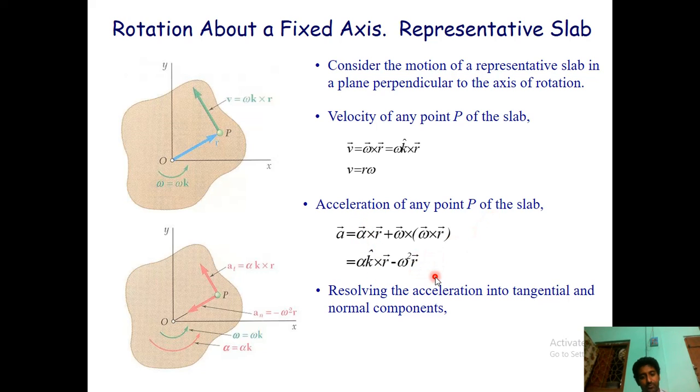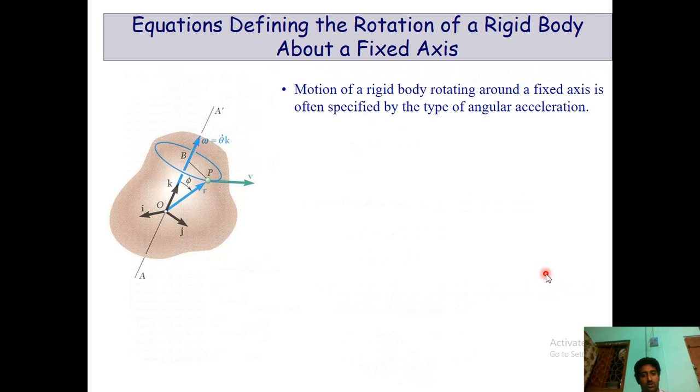After the tangential and normal components, we could derive that alpha transverse will be alpha k cap cross r vector, and alpha normal, which is the normal component, will be minus omega square r. Fine.